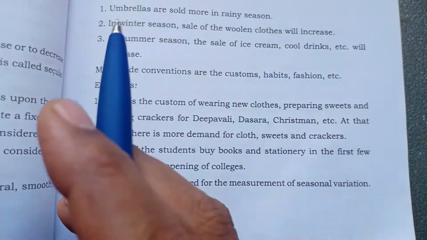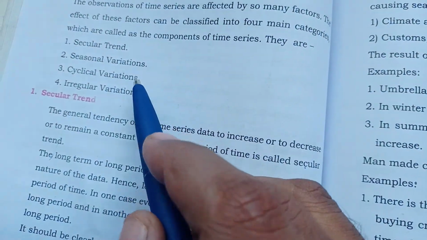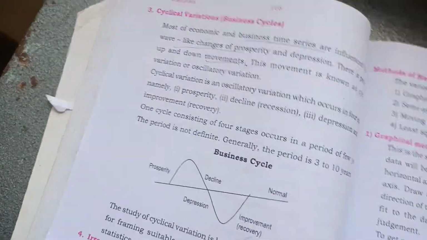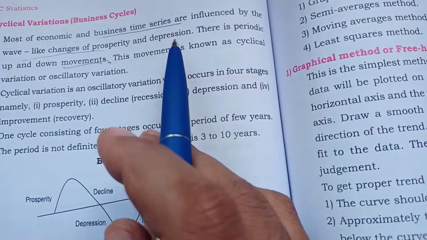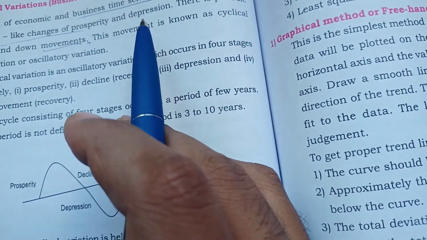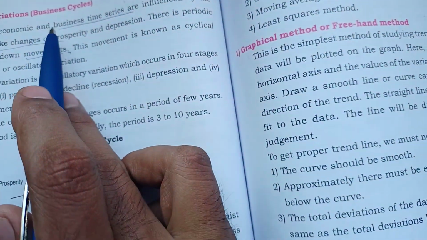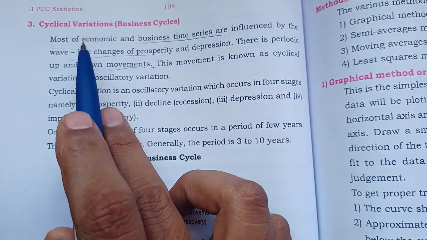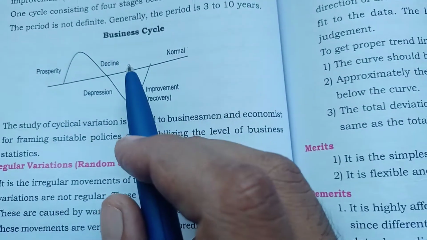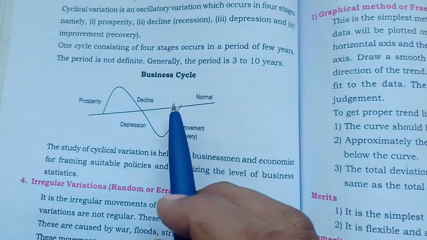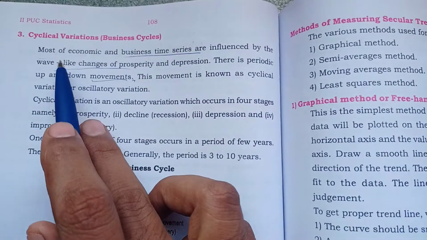One is the secular trend, which we have discussed, and another is the seasonal variation, which we have also discussed. The third one is called the cyclic variation, or we also call it the business variation, the business cycle, or the cyclical variation. This will be asked for 2 marks in the examination. Many times they have asked, write the business cycle. Here we will discuss the definition.